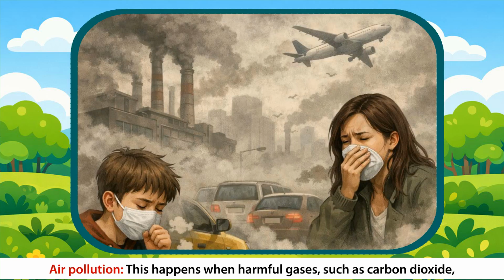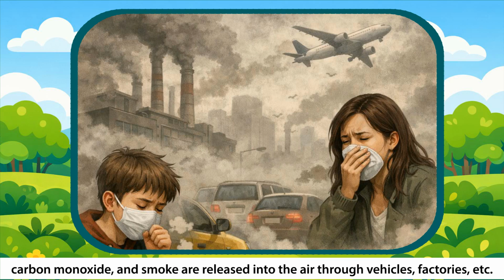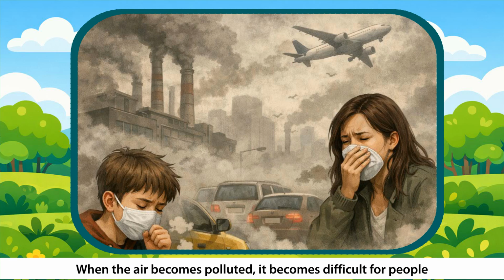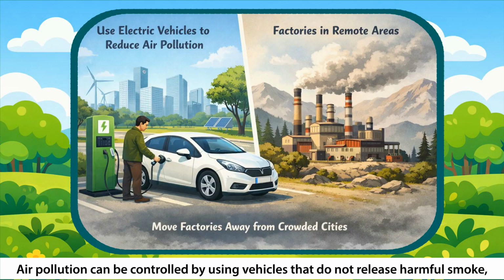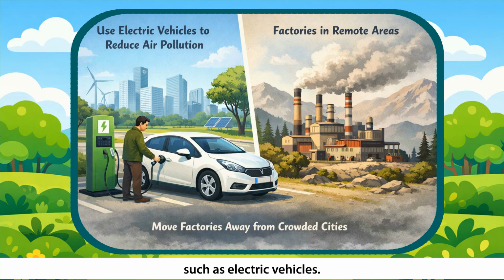Air pollution. This happens when harmful gases such as carbon dioxide, carbon monoxide and smoke are released into the air through vehicles, factories, etc. When the air becomes polluted, it becomes difficult for people and animals to breathe, and it can cause many health problems. Air pollution can be controlled by using vehicles that do not release harmful smoke, such as electric vehicles. Factories must be shifted from crowded to remote areas to reduce the effect of air pollution.